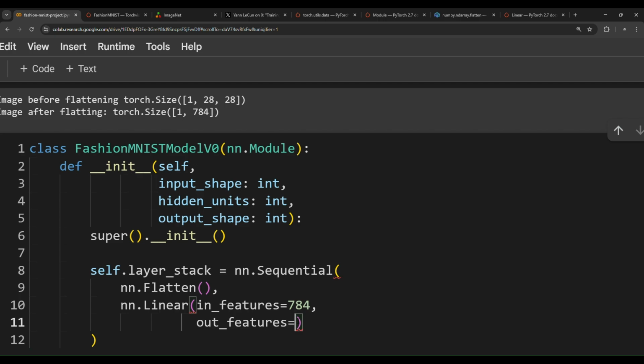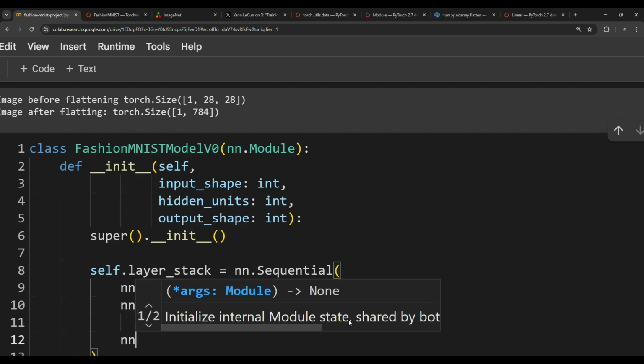We have to align the input shape with the output shape. So if you have this number of inputs to this network, we may define the out features as 10 out neurons. So this linear layer receives 784 neurons or inputs, and then outputs 10 neurons or 10 outputs.